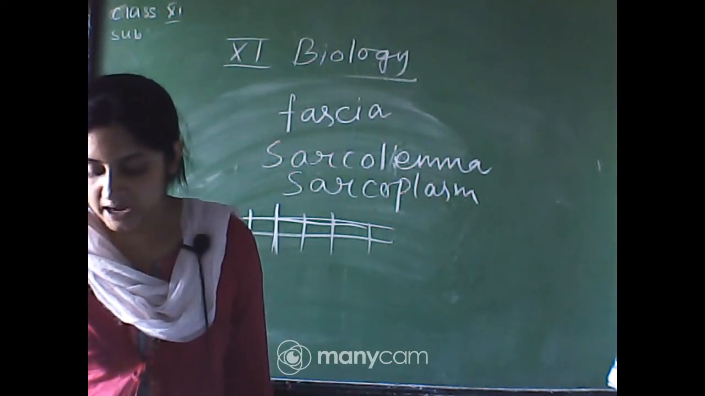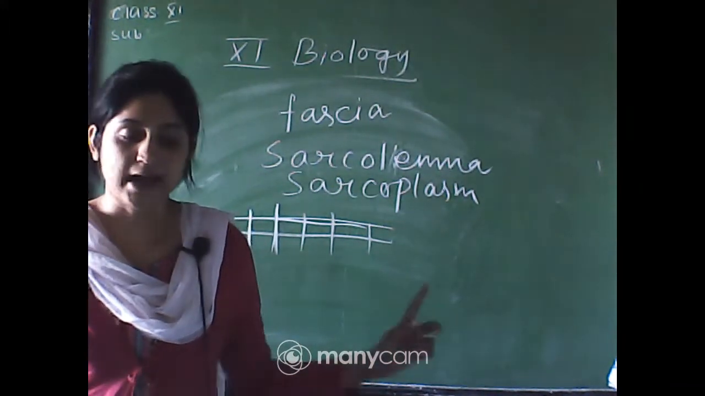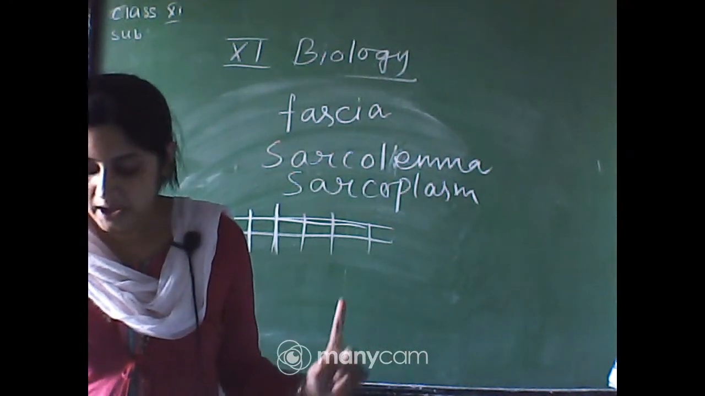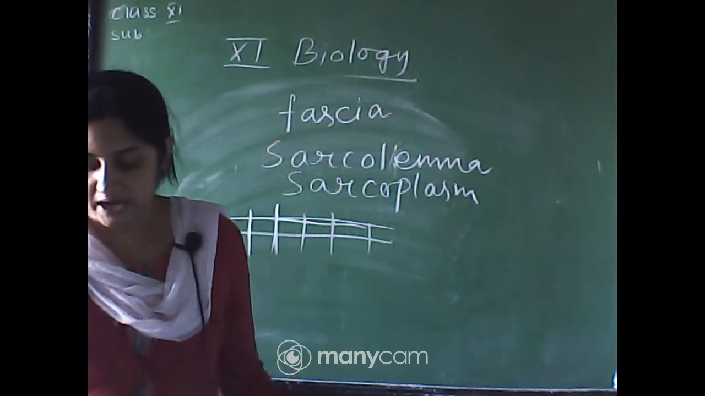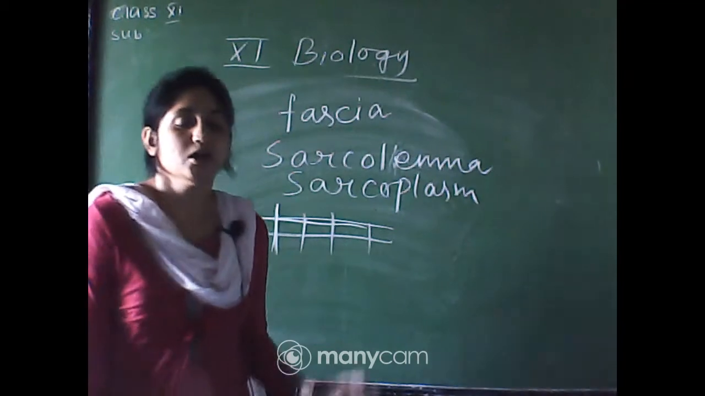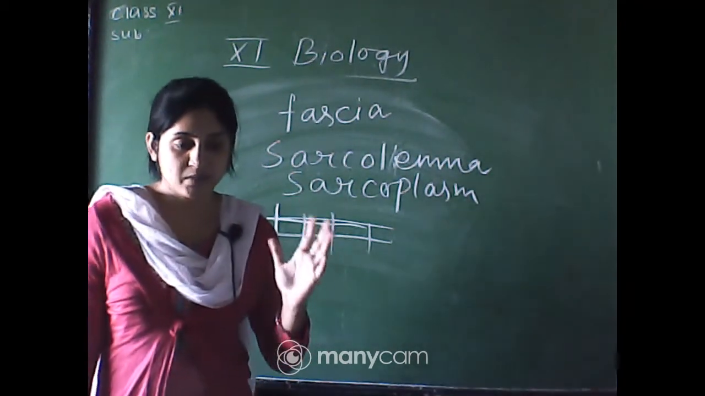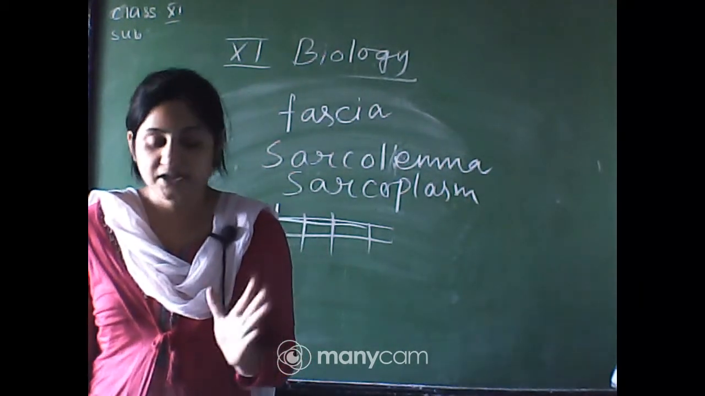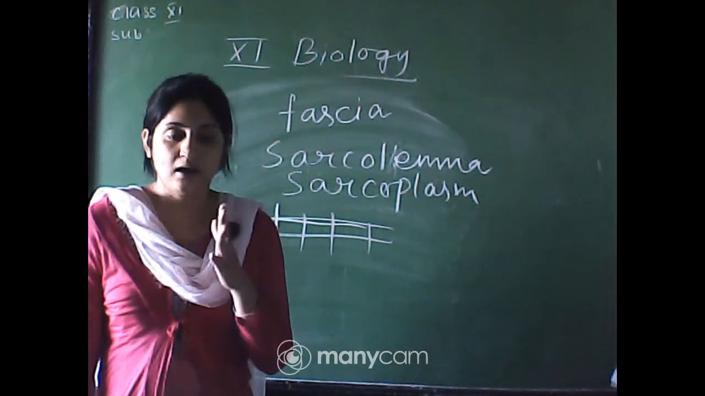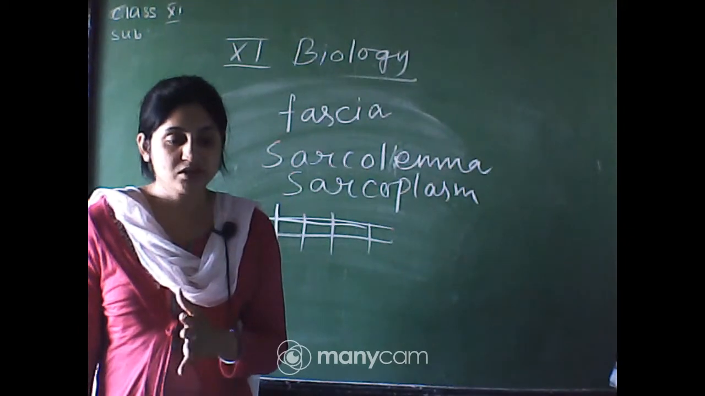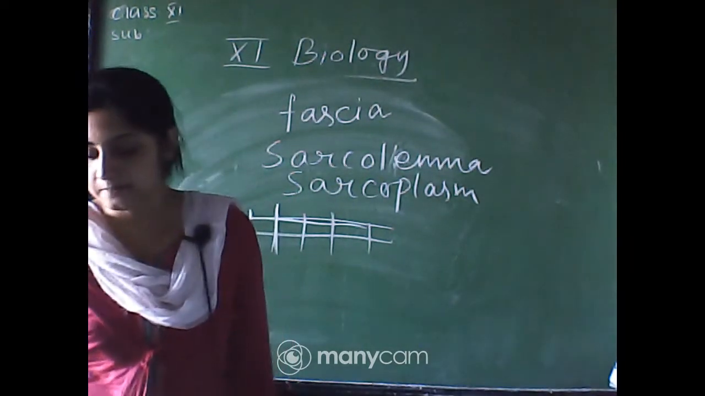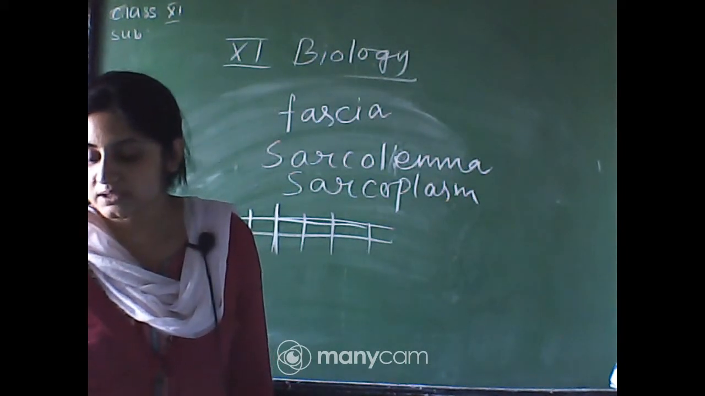The light band contains actin and is known as the I band, or isotropic band, whereas the dark band is known as the anisotropic band and contains the myosin, okay. So the light band contains the protein actin and is known as the I band, or isotropic band, and the dark band contains myosin proteins and is known as the A band, that is the anisotropic band, okay.